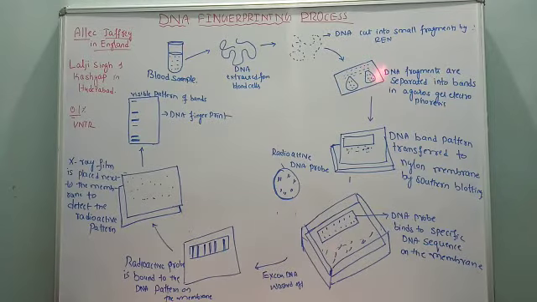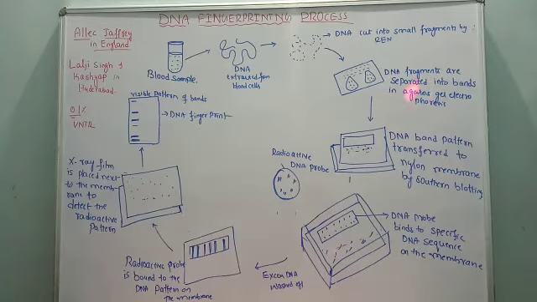Under the electric field, it is called agarose gel electrophoresis. Let me once again define it: it is a process of separating the DNA fragments based on size on the agarose gel. The agarose medium is subjected to an electric field, and the fragments are separated into bands.